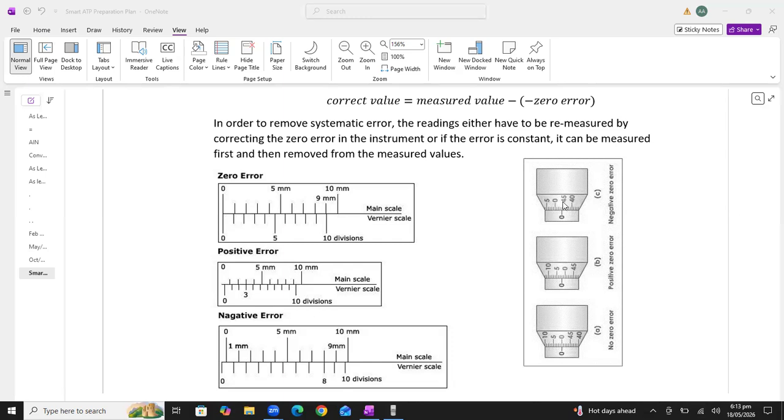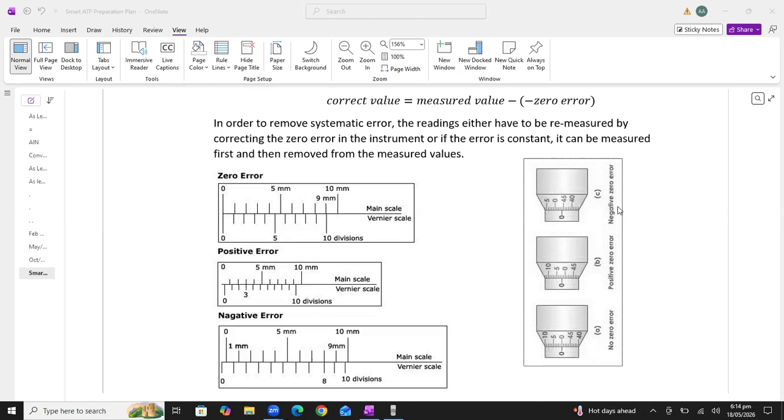So it means, students, if we are getting this type of error, which is the instrumental error, all right, it is showing the reading already when we have not placed any object with this instrument. So such type of errors are called zero error, and we are getting the reading below the zero, so such type of error is called negative zero error.